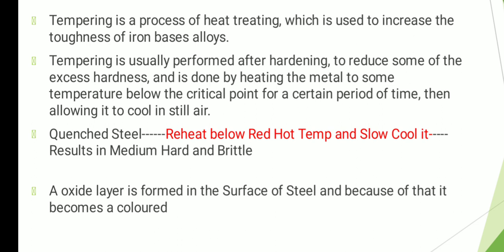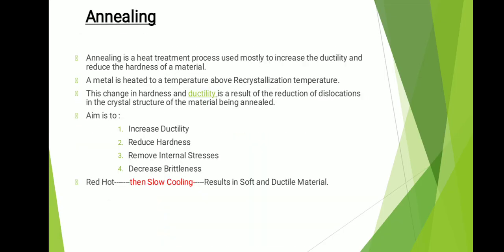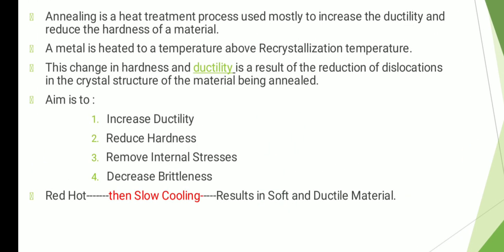It will result in medium hardness and brittleness. In annealing, once again I am repeating, you heat above the recrystallization temperature. When it becomes red hot, you do slow cooling. And why slow cooling? Because you need properties such as ductility, and you have to reduce the hardness.